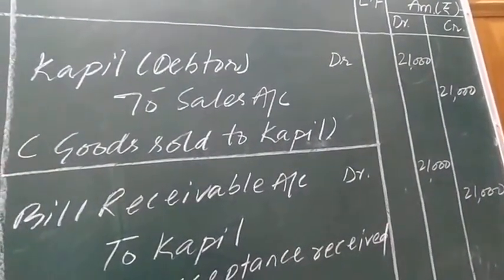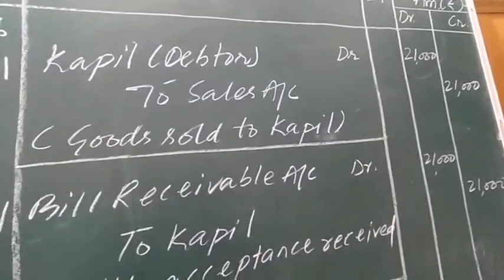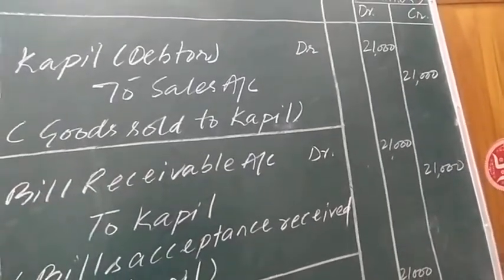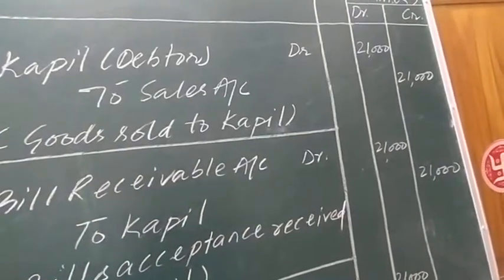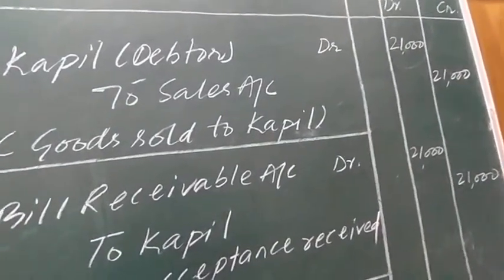The decrease in goods means decrease in asset. And decrease in asset is always shown on the credit side as per the rules of debit and credit. And debtor is also an asset. It is increasing and increase in asset is shown on the debit side. Kapil debit to sales will be the journal entry.